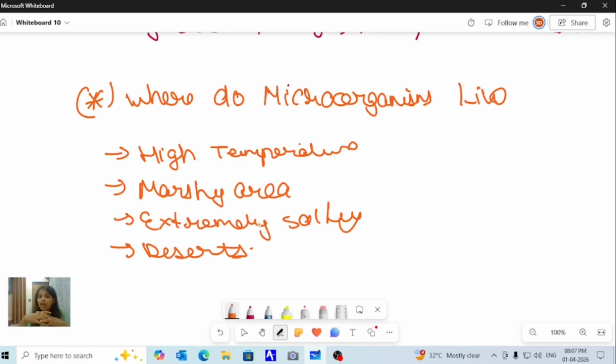And they also have one property: they can adapt after some time. For example, there is a specific type of microorganism which cannot survive in high temperature. After some time there will be changes in that microorganism, such that it would be able to survive in that high temperature also. So it's just a myth that microorganisms cannot survive in high temperatures. Different types of microorganisms are favored by different temperatures and environmental conditions.